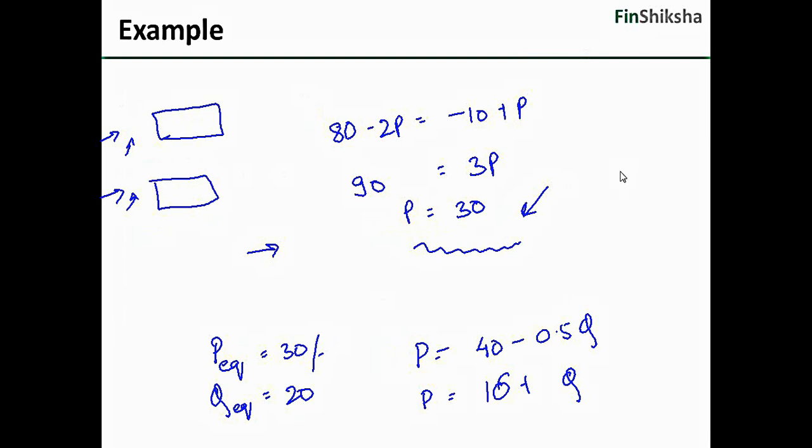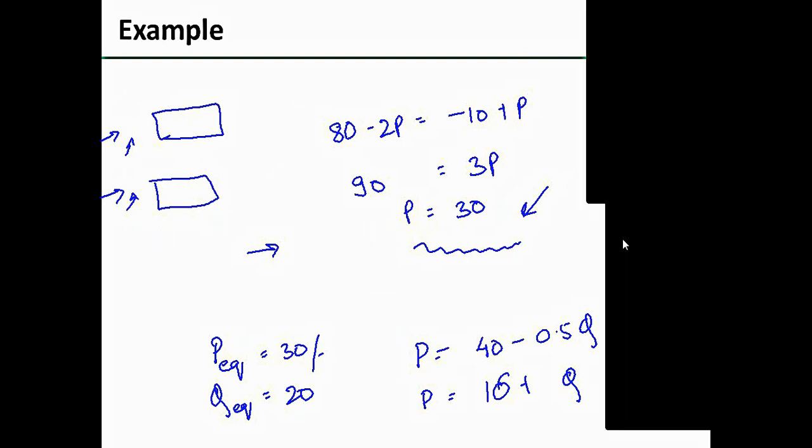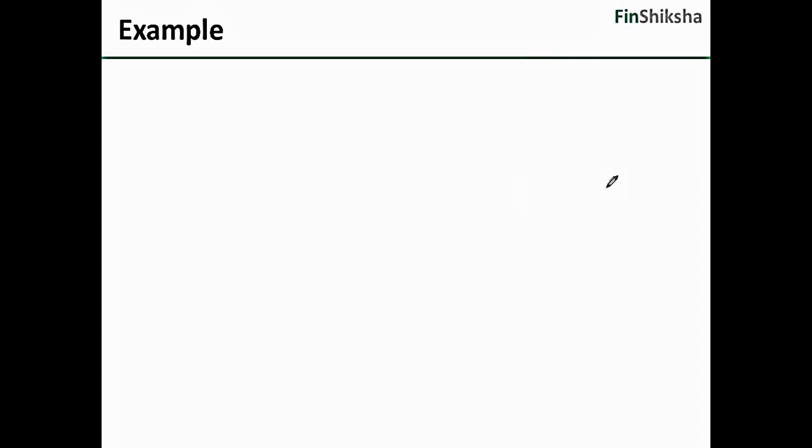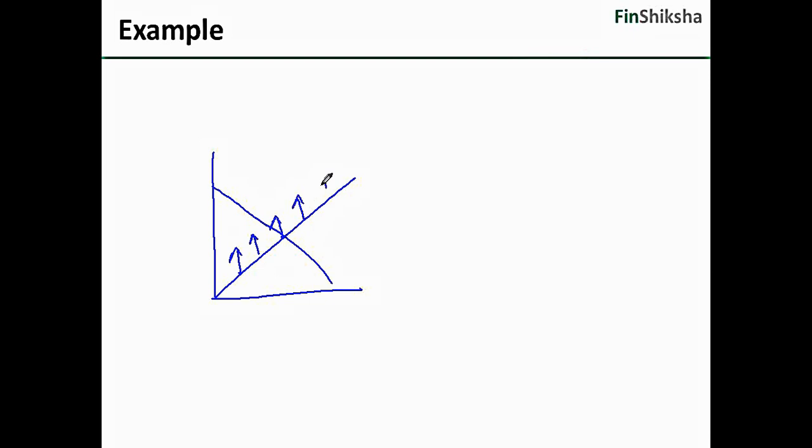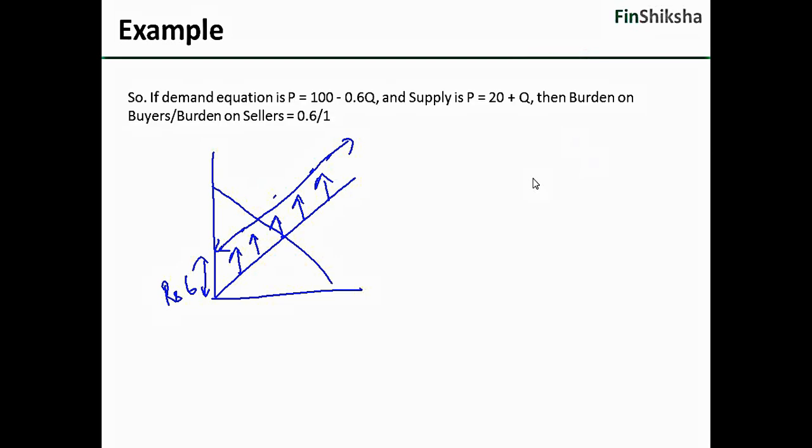So let's see. What we are saying is that the supply curve will shift up. That's what we had seen. In our example earlier, we had seen that if the tax is put on the seller, the supply curve will start going up. So if the supply curve goes up, effectively the intercept goes up. The supply curve will go up in this case by rupees 6. Which means the intercept of this supply curve will change by 6 rupees. Now what was the supply curve in our example? Let's look at the supply curve in our example.